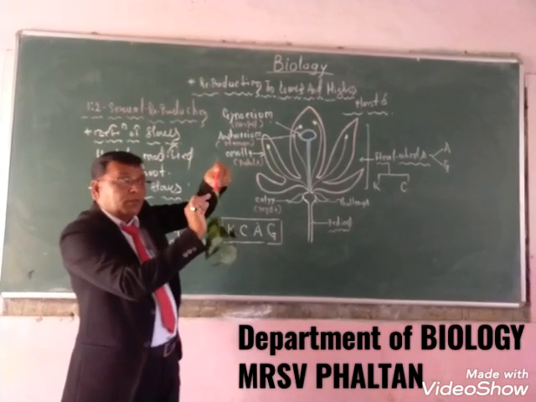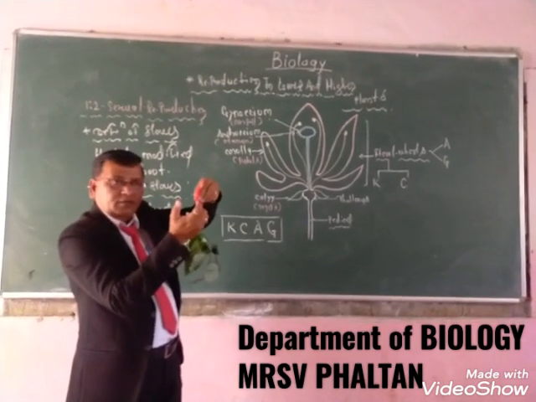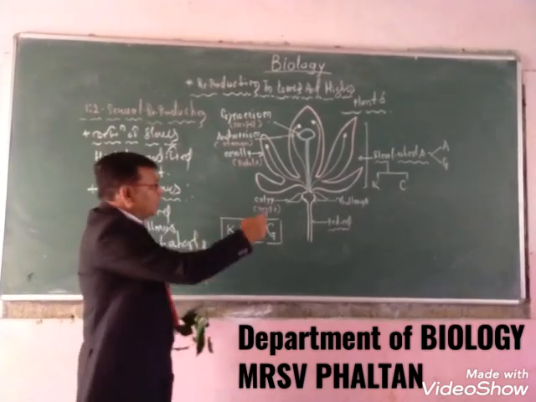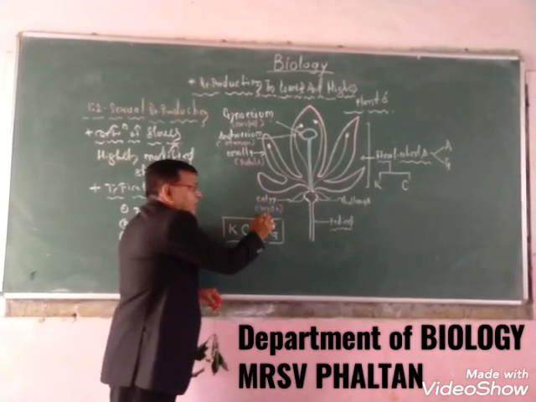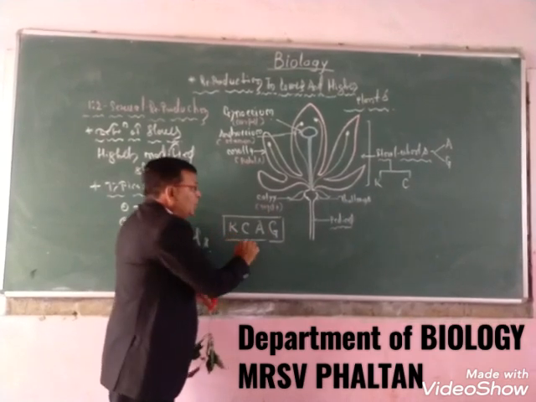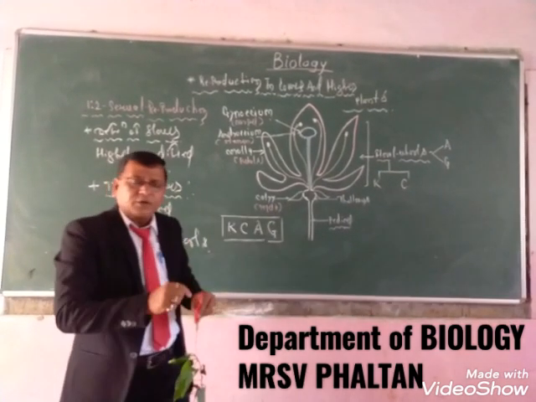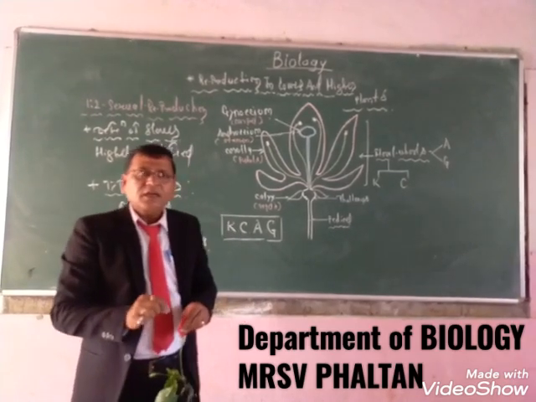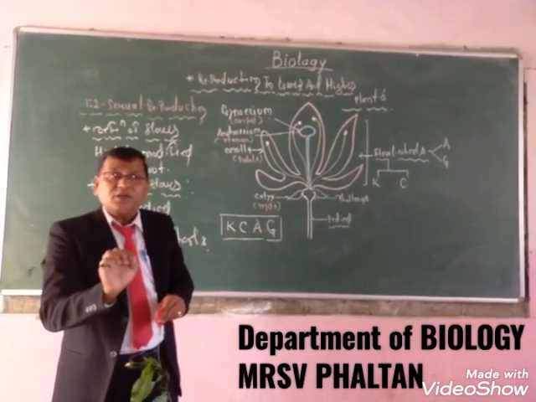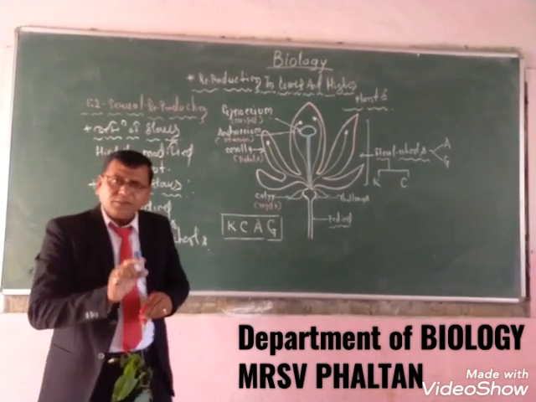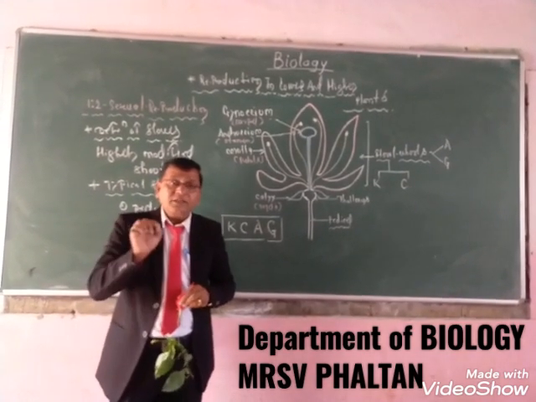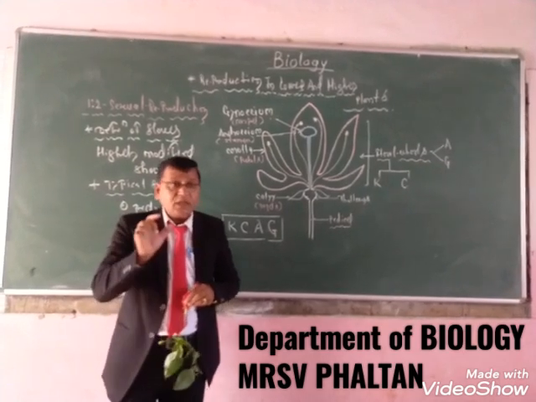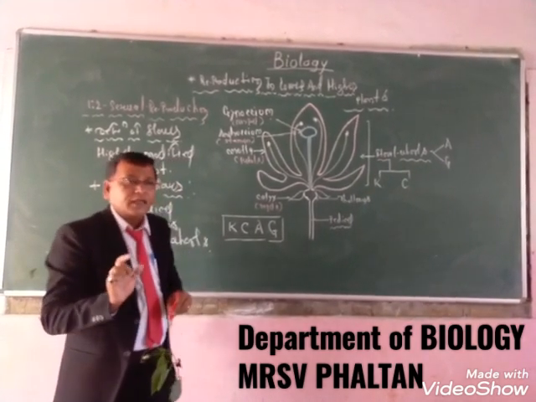When a number of sepals come together, such a unit is called the calyx. An individual part of the calyx is called a sepal. The calyx is the outermost covering in the bud condition, and it protects the flower during the bud condition. As the calyx is green in color, it also performs additional photosynthesis. These are the functions of the calyx.